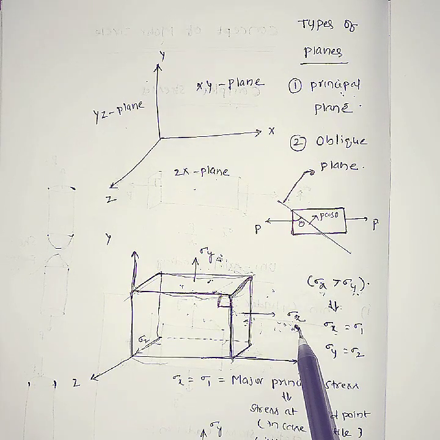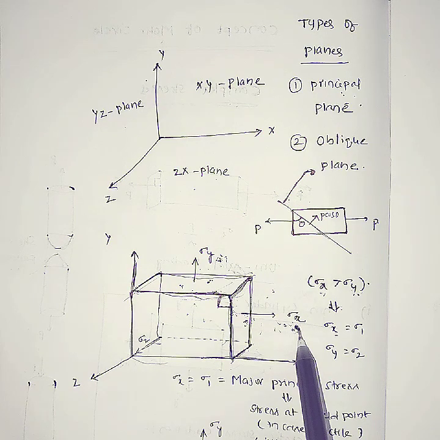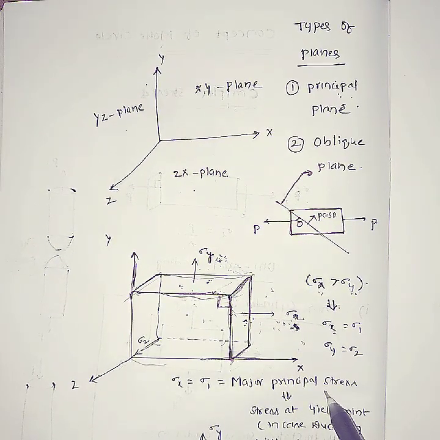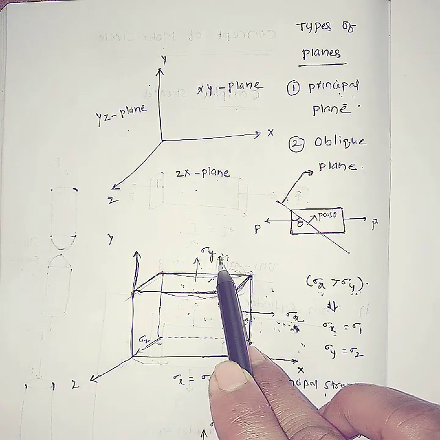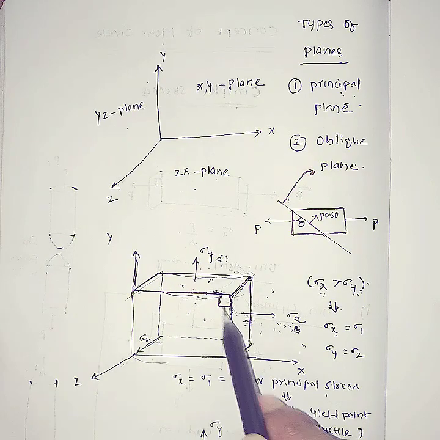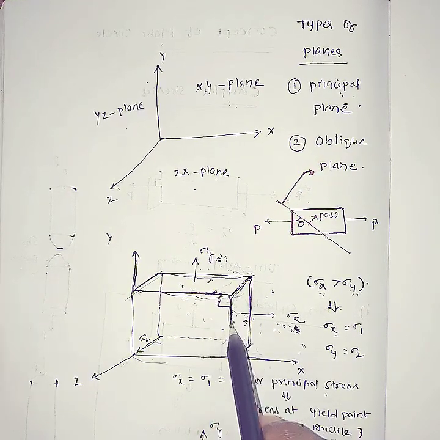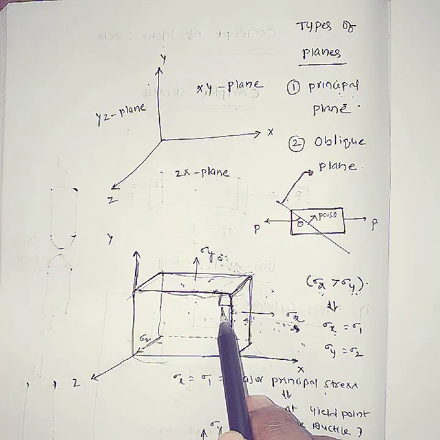That's why this stress is maximum and this stress will be minimum. This stress is maximum, that's why it is called a major principal stress. And this stress is minimum, it is called a minor principal stress. That means the two principal stresses, major and minor, are separated by an angle of 90 degrees.